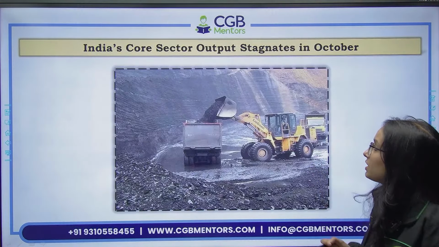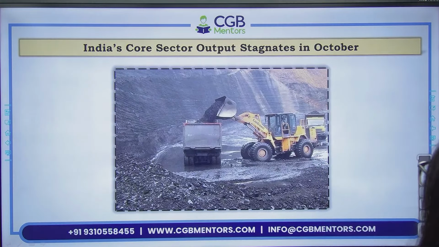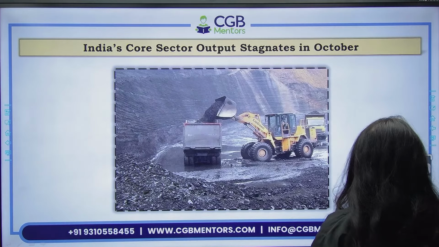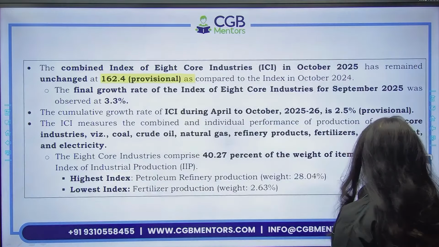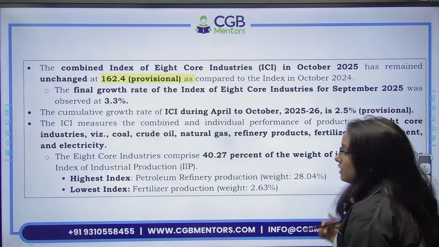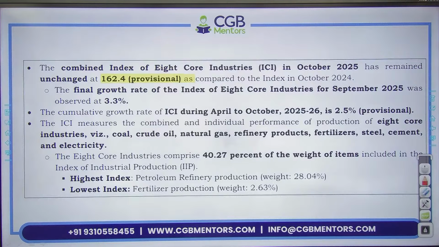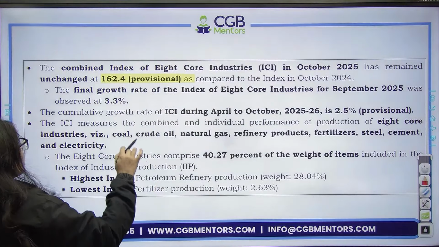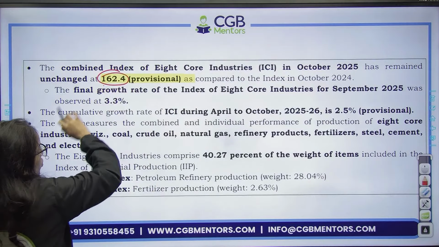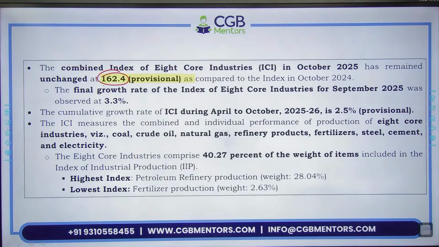After that, we have India's core sector output stagnating in the month of October. So the 8 core industries' output has stagnated in the month of October. It has remained unchanged at 162.4 as compared to the index value in October last year.